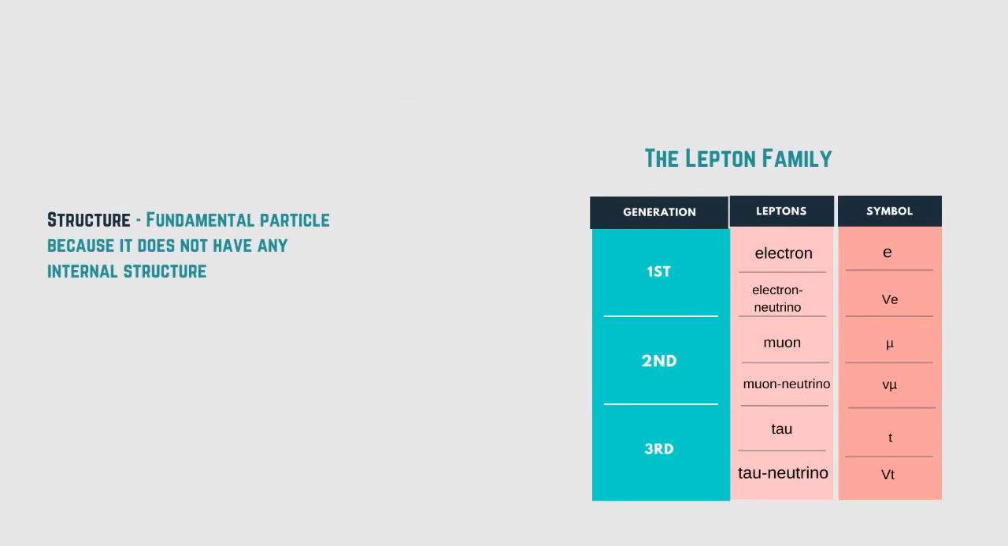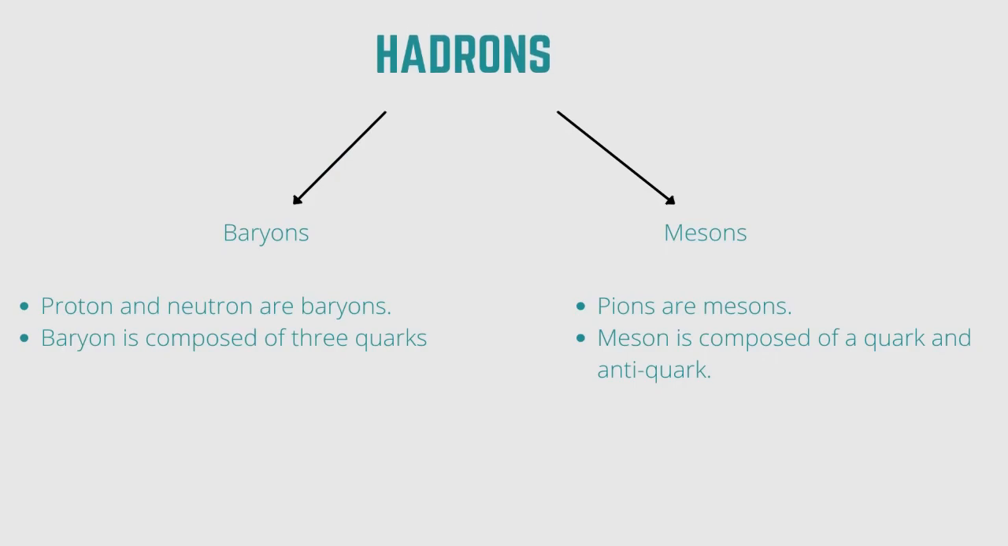So we go to hadrons. Hadrons are divided into baryons and mesons. For baryons, protons and neutrons are baryons, and a baryon is composed of three quarks. For mesons, pions are mesons, and a meson is composed of a quark and an antiquark. And that is all from me. I will pass to my friend.